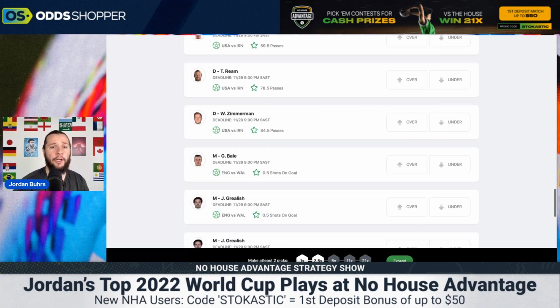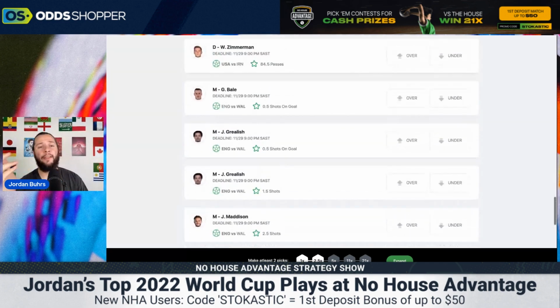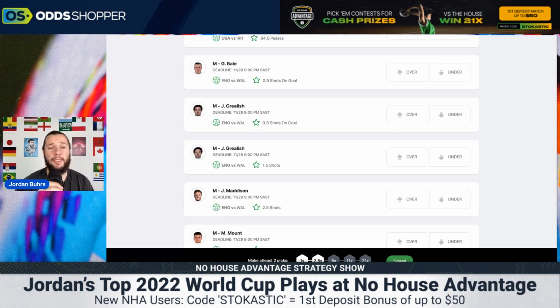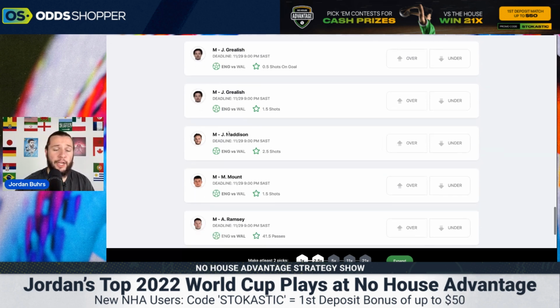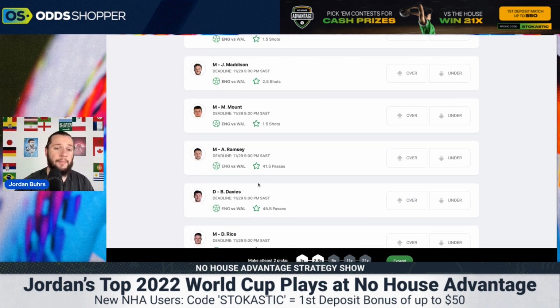Then the last game we're going to look at is England versus Wales. Another weird selection of players here. Obviously, Gareth Bale, we know, is going to start. Looking at the predicted lineups and what Southgate is going to do, I don't think Grealish is starting. I don't think James Maddison is starting. I don't think Mount is going to start. Ramsey, Davies, but again, I don't like these passing stats.